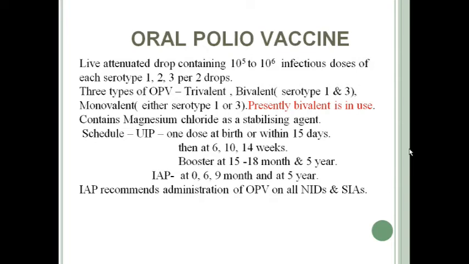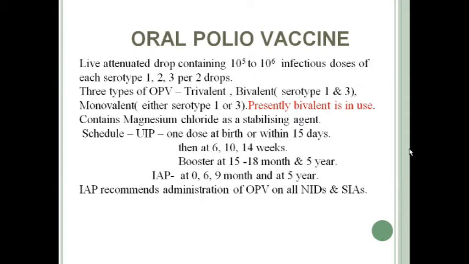Actually, there are three types of OPV available. One is trivalent, in which three serotypes are present, whereas in bivalent vaccines, only serotype 1 and 3 are present, and in monovalent vaccines, either serotype 1 or serotype 3 is present. But presently, the OPV in use is the bivalent vaccine that contains serotype 1 and serotype 3.